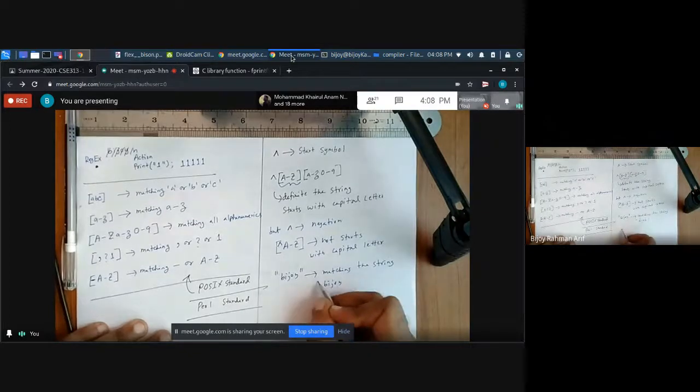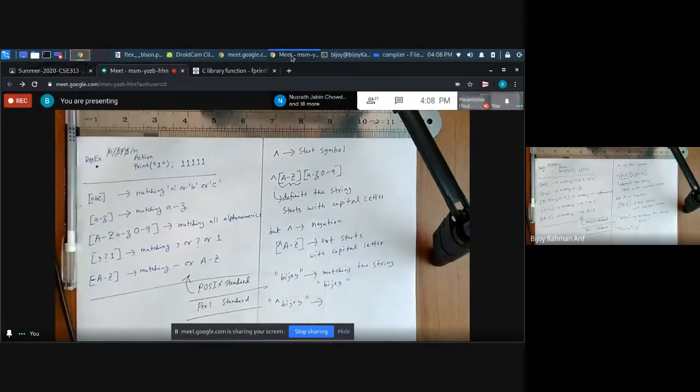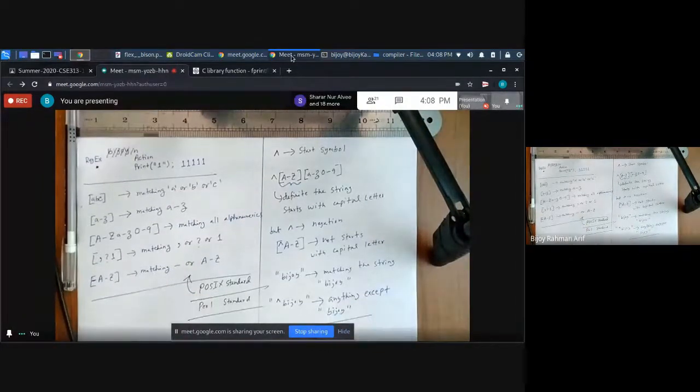But if you give a caret symbol just before Bijoy, what is it going to match? Not Bijoy. Anything except Bijoy. It is going to match anything except Bijoy. So this is the case, okay? So remember, anything except digit.